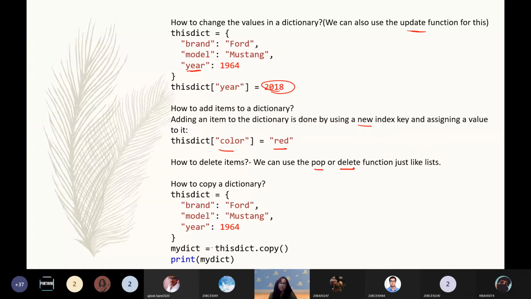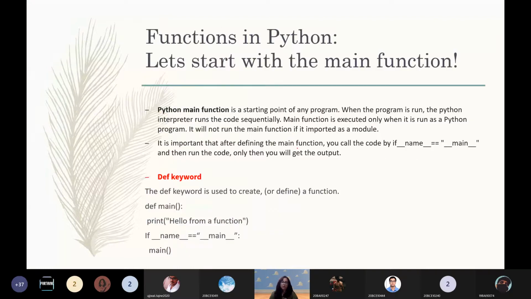How to copy a dictionary? Dot copy function. Python is really straightforward. They don't want you to worry too much. They don't want you to break your head over these small operations. So everything has a function. You just need to know them and to know when to apply them. So this was all about dictionaries. For strings, it's the similar operation. So I would expect you all to go through it, since strings are really basic and it's common to mostly all programming languages.